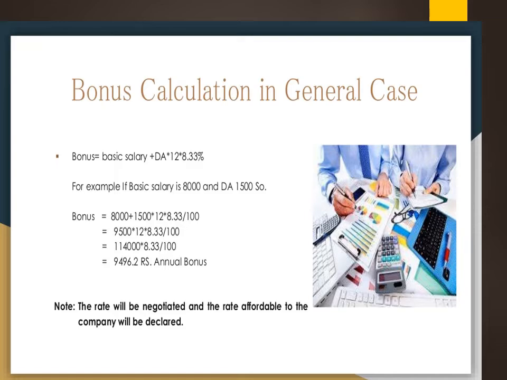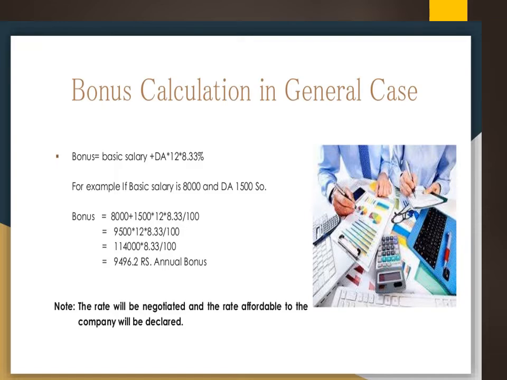If the basic salary is 8,000, and as I already told you, the dearness allowance counts but all the other allowances we will not take into consideration. Only dearness allowance will be taken into consideration for calculating the bonus. So if the basic salary is 8,000 and the dearness allowance is 1,500, we will see how this calculation will be. 8,000 is the basic pay and dearness allowance will be 1,500 per month.